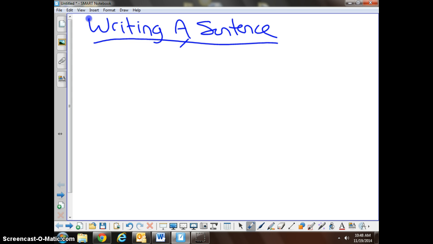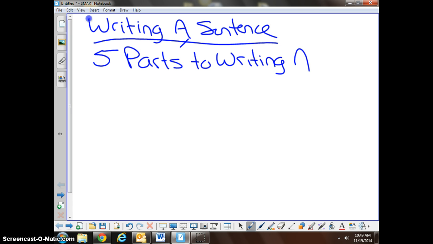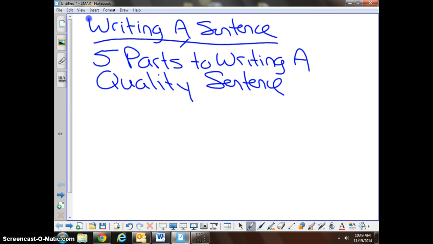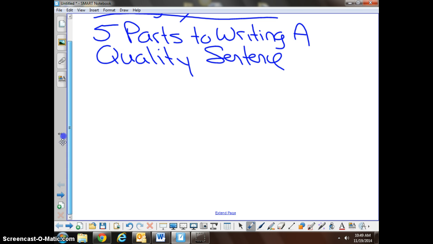So writing a sentence, there are 5 parts to writing. We're going to call it a quality sentence. 5 parts to writing a quality sentence. And we're going to discuss each of these 5 parts. Part 1 is every sentence must have capitalization.